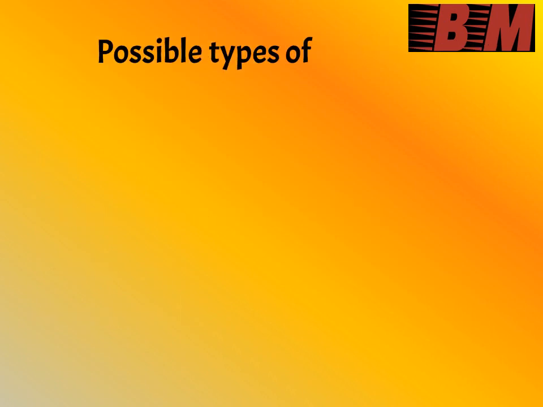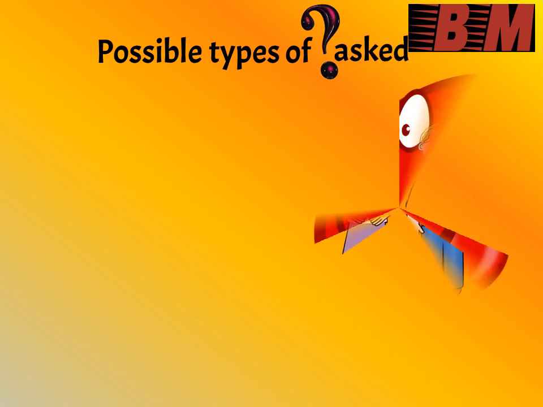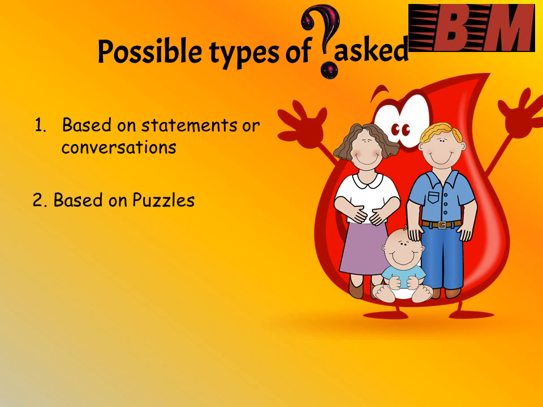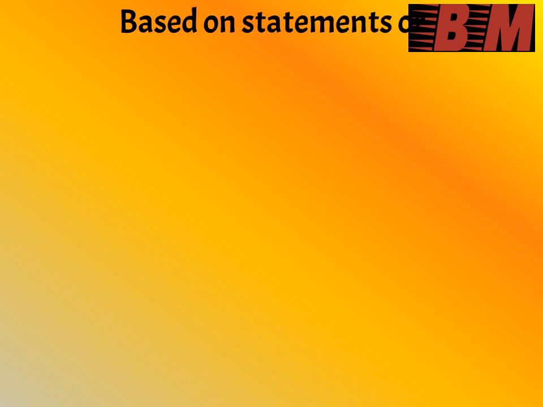Now let us consider the possible types of questions asked on blood relations. The first kind may be based on statements or conversations or dialogues, the second one based on puzzles, and the third may be related to coding. We will discuss each and every type of question with examples. Let us see the first kind of questions asked on blood relations.